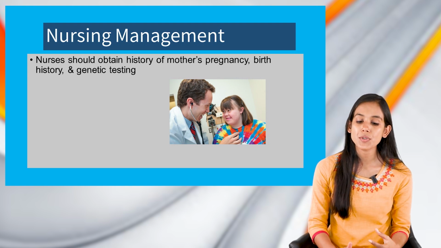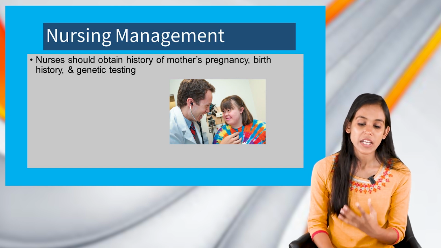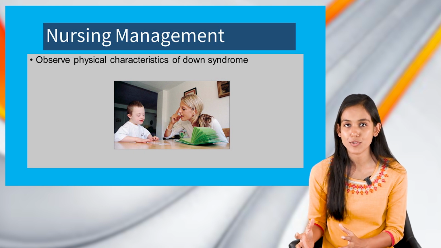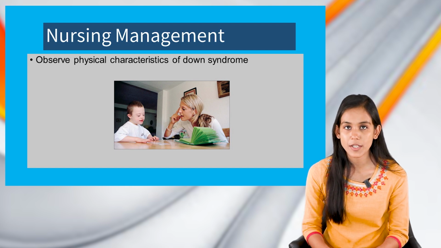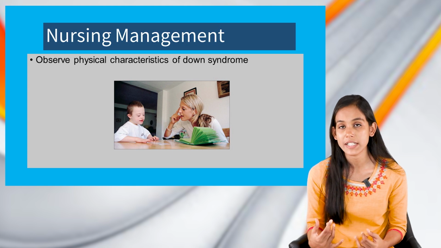Well, next let us learn about the nursing management. The nurses should obtain a history of the mother's pregnancy and the birth history, and genetic testing should be done. And you also have to observe the physical characteristics of Down syndrome. We have seen that there might be several problems associated with Down syndrome. You should also assess the respiratory function, because there's poor muscle tone. As I mentioned earlier, there would be hypotonia, so the respiratory function might be impaired.